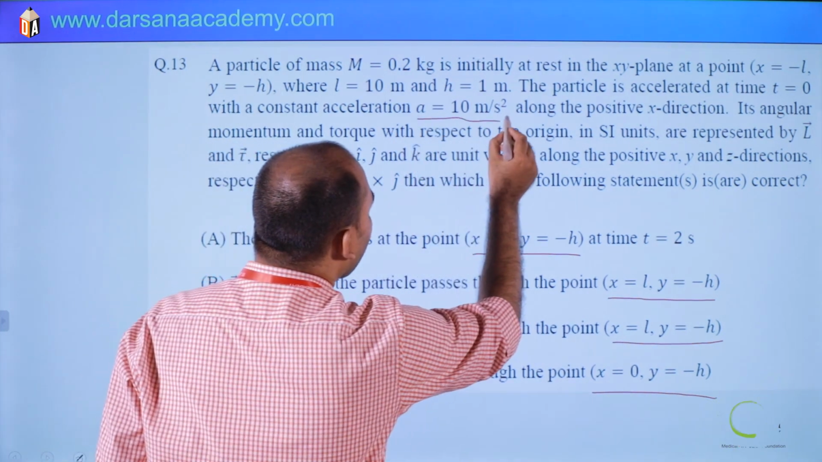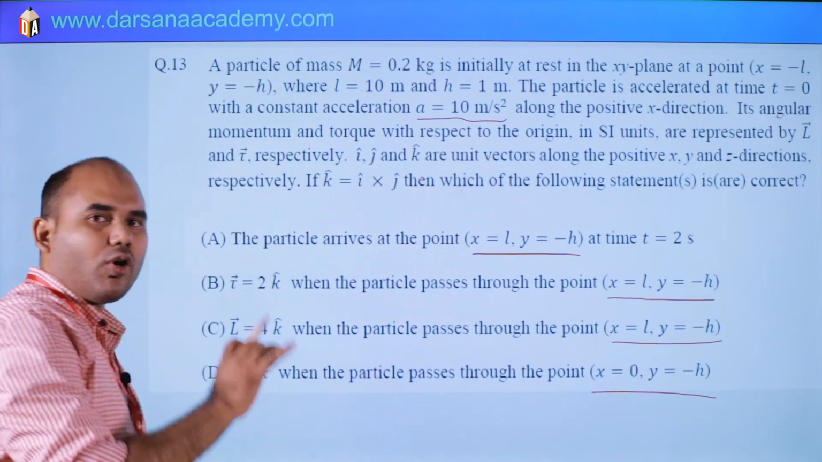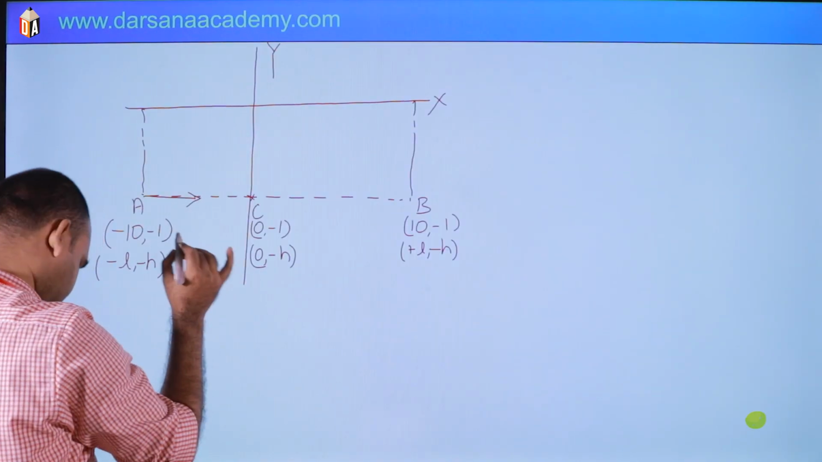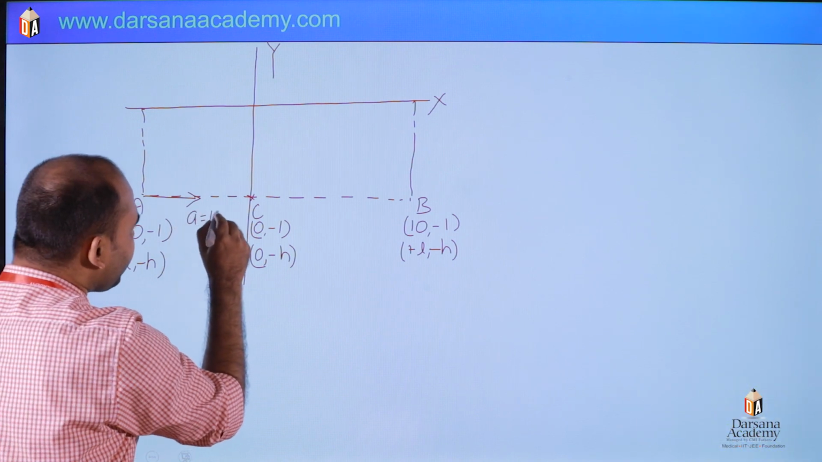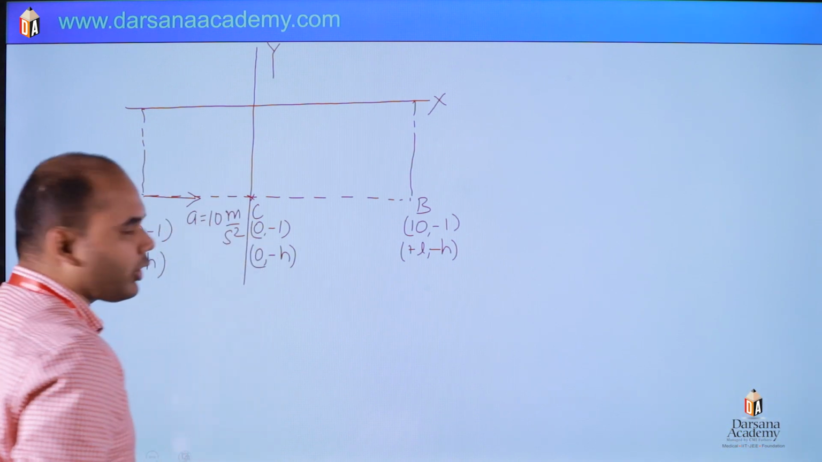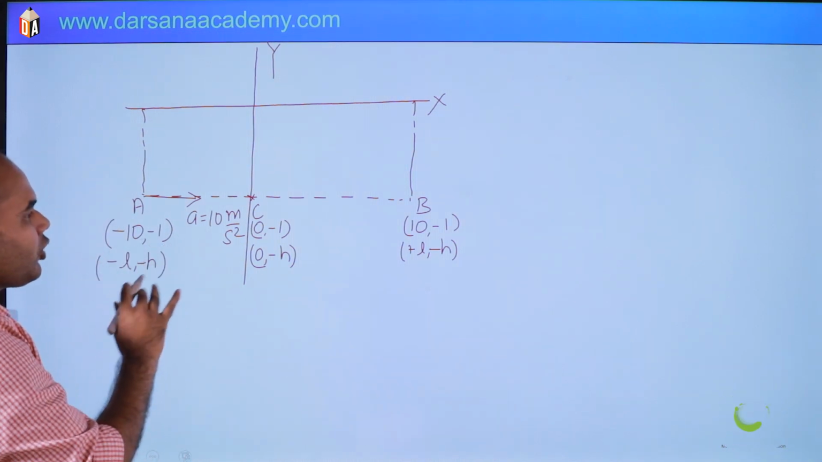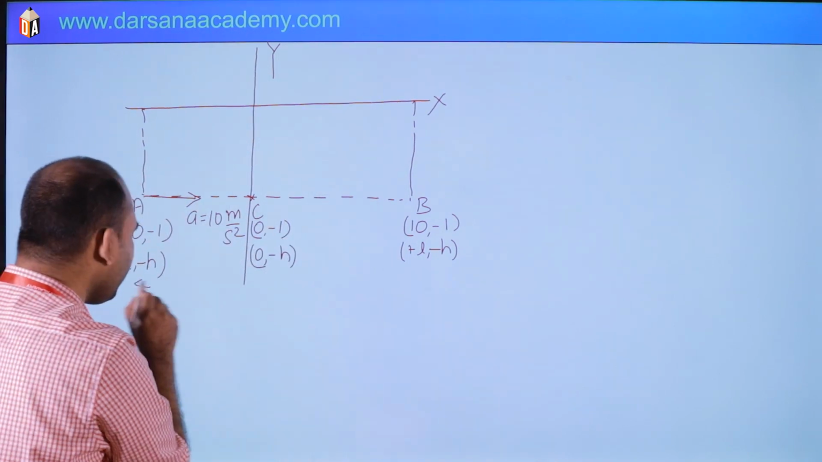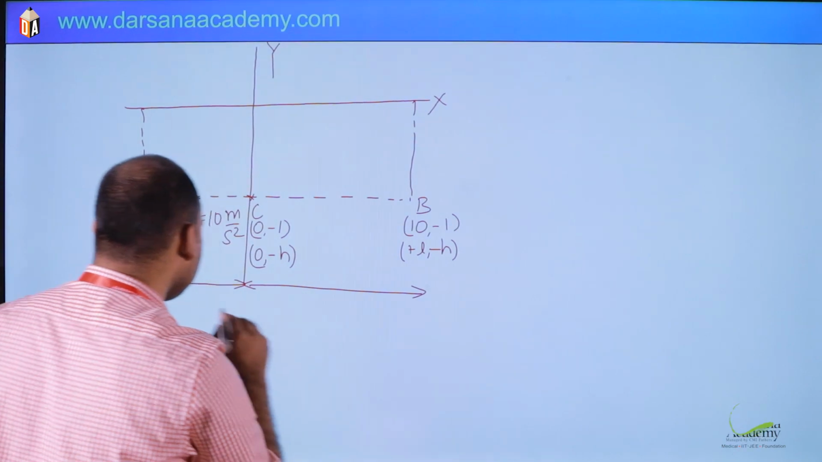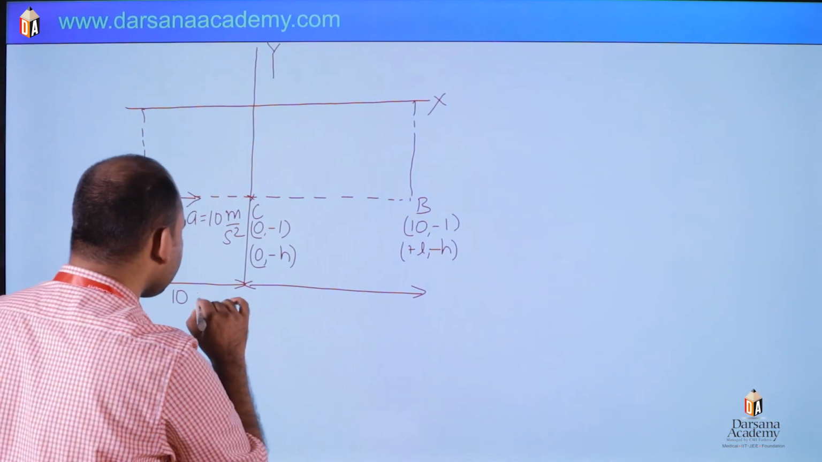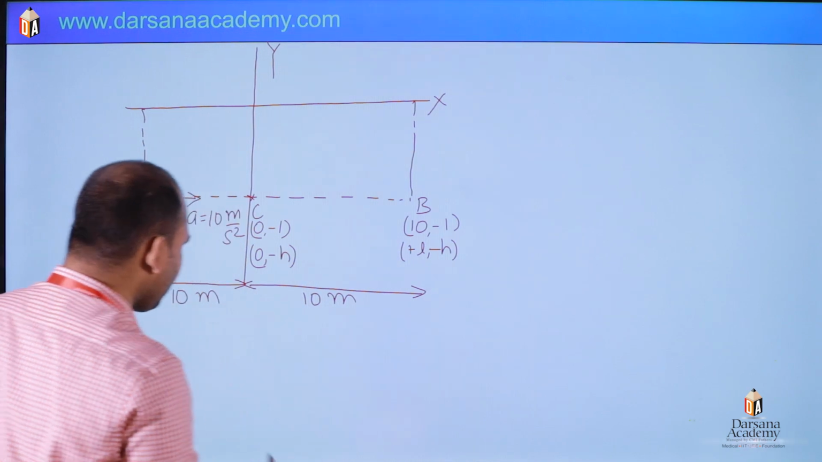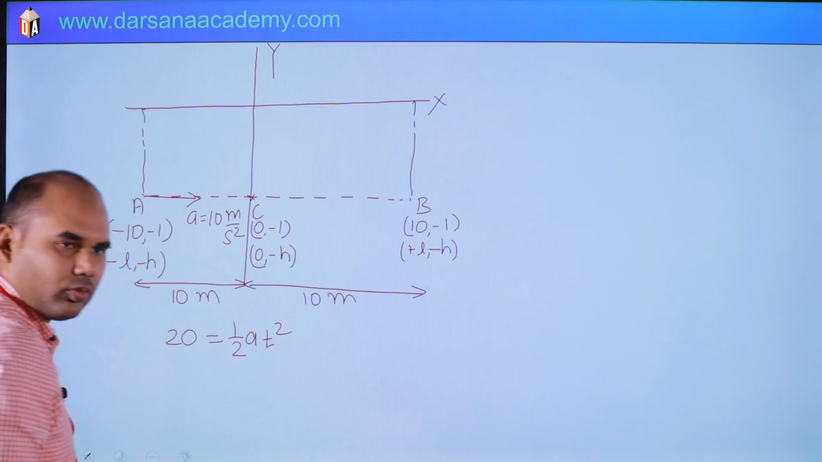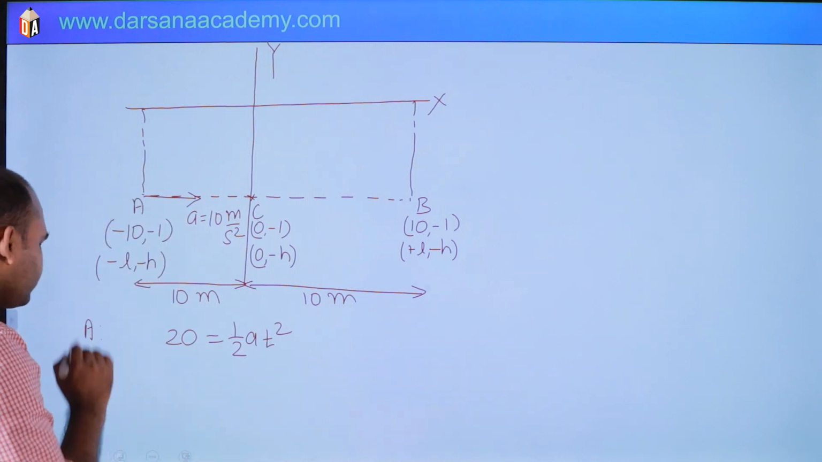Acceleration is in the x direction, with a magnitude of 10 meter per second square, and it is constant. So we have to find what will be the time taken. A to B distance is what? 10 plus 10, so the total distance is 20. Using half a t square, we are looking for option first here.